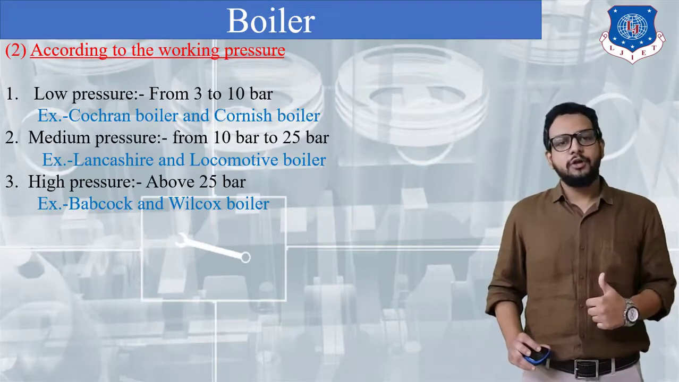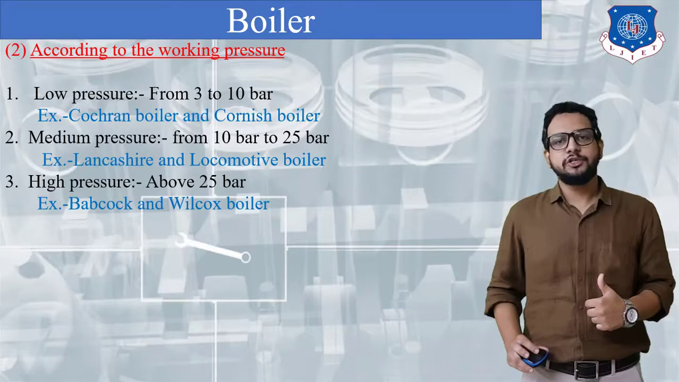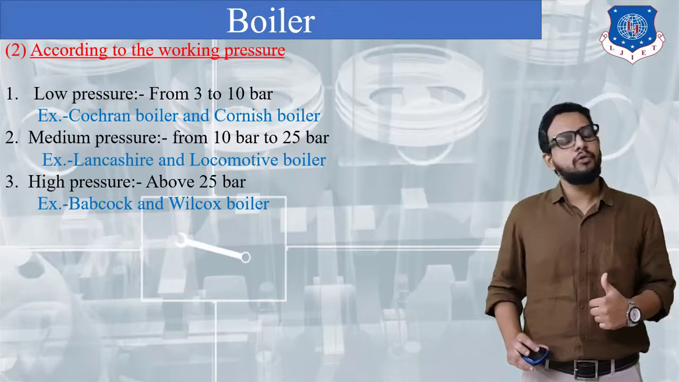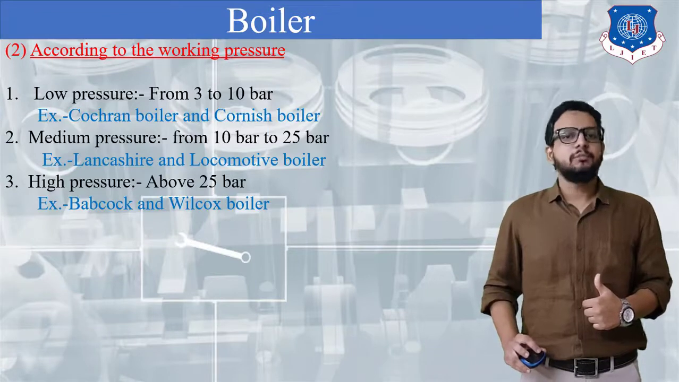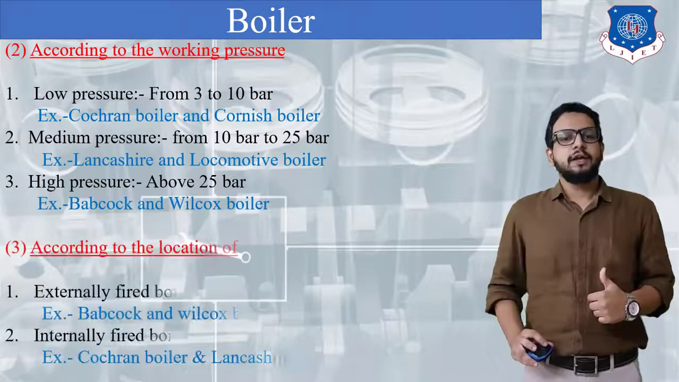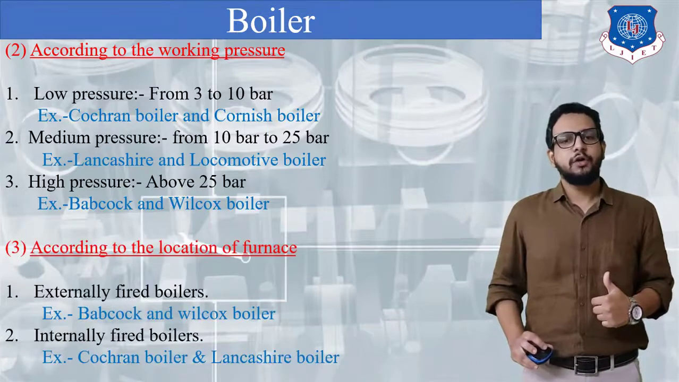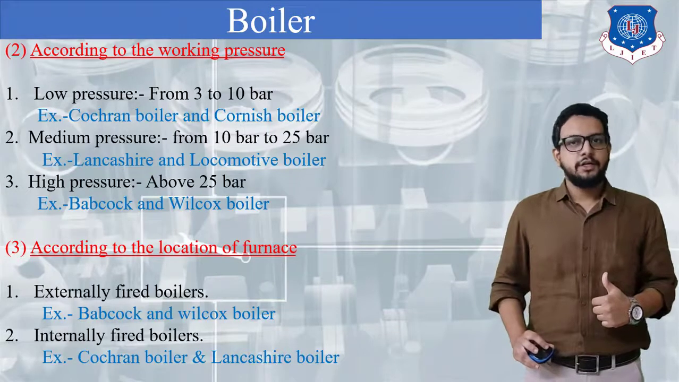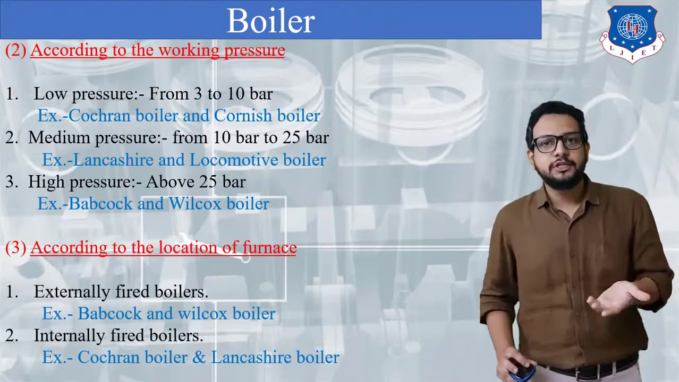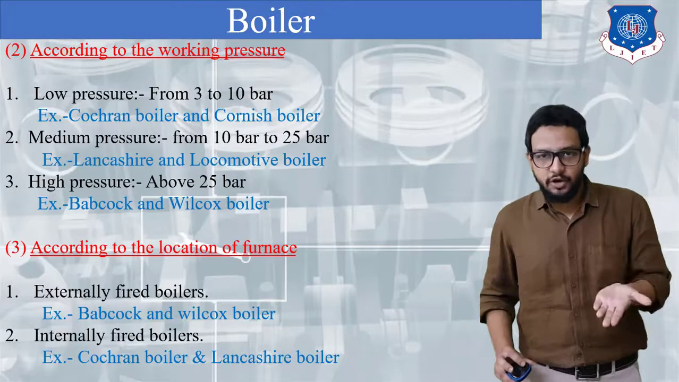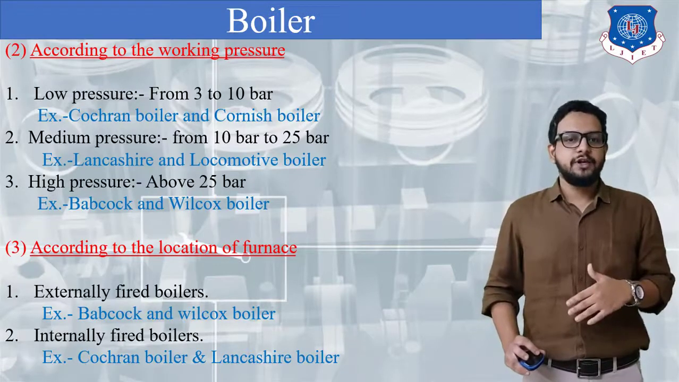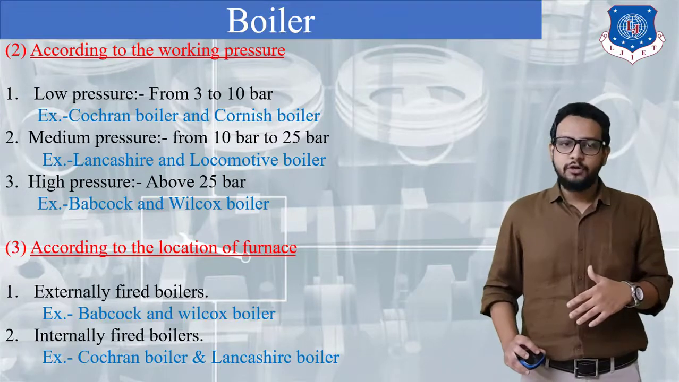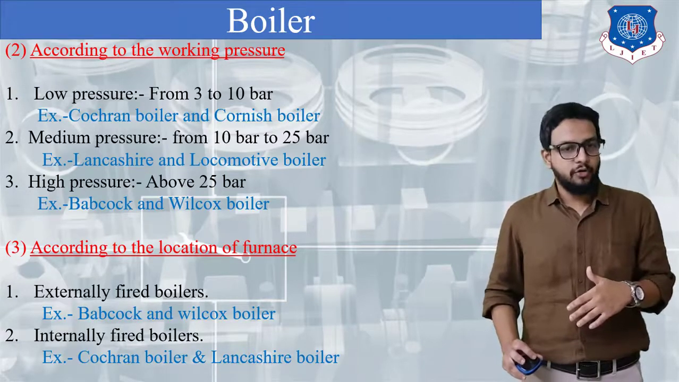And third, the high pressure boiler. In this type of boiler, the pressure of the steam generated will be above 25 bar. The example is the Babcock and Wilcox boiler. Next classification is according to the location of the furnace, that is, where the combustion chamber is placed, whether inside the boiler shell or outside the boiler shell. Based on that, it is classified as first, externally fired boiler, and second, internally fired boiler.